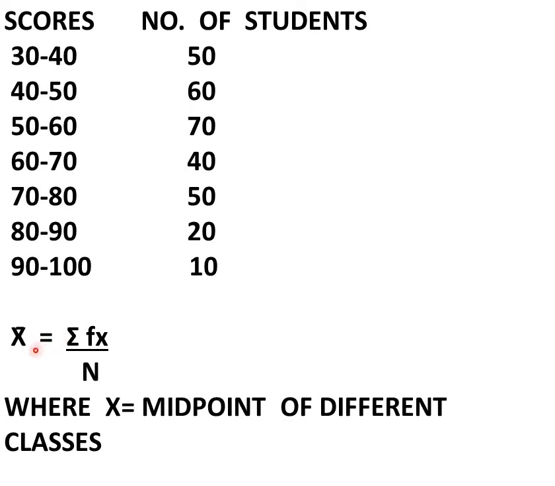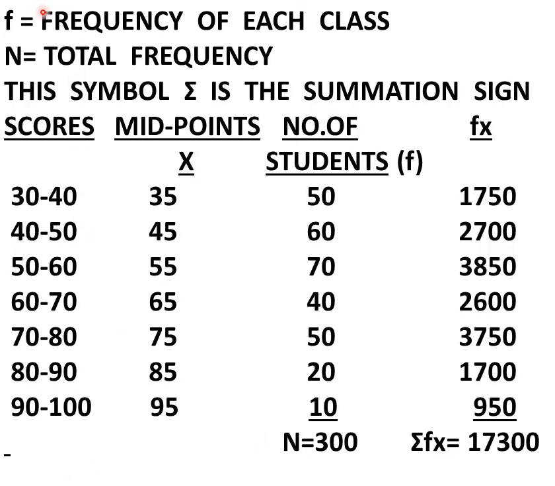So mean is equal to, x bar is mean. So mean is equal to summation of fx divided by n, where x is equal to midpoint of different classes, f is equal to frequency of each class and n is equal to total frequency. This symbol sigma is the summation sign. This symbol is uppercase sigma.